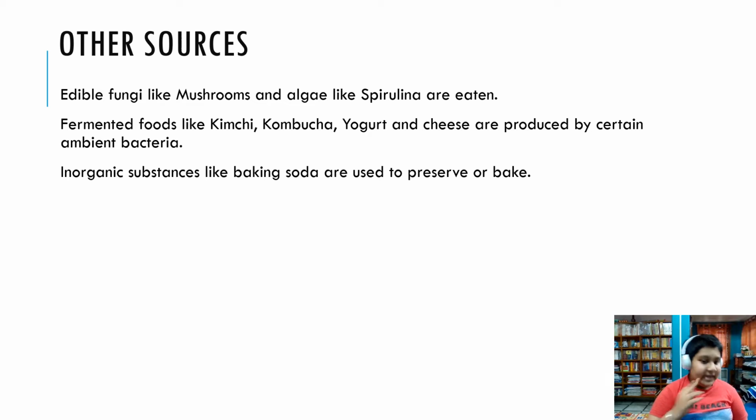Other sources. Besides animal and plant sources, there are other sources of food, like mushrooms, and algae like spirulina are eaten. We also eat a lot of fermented foods, which are made by ambient bacteria and fungi. Examples of fermented foods include kimchi, kombucha, yogurt, and cheese. There are inorganic substances too, like baking soda, which we use to preserve or bake food.